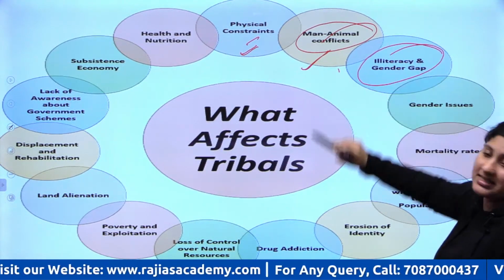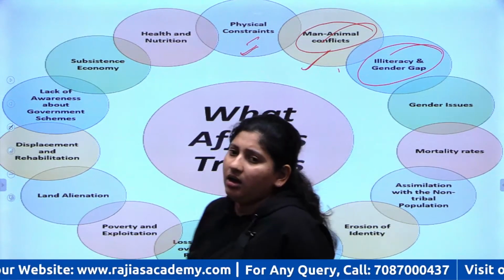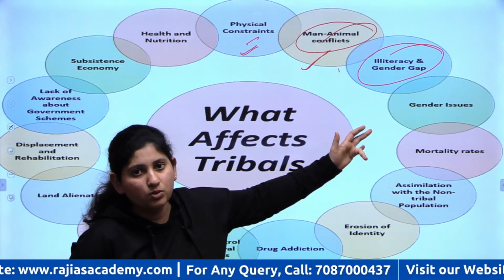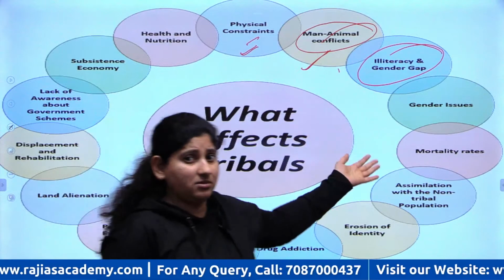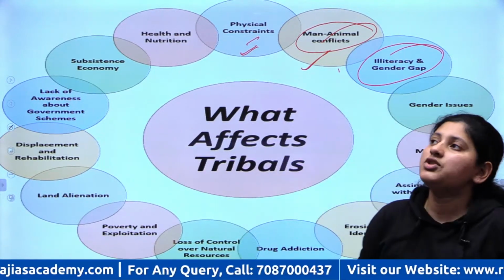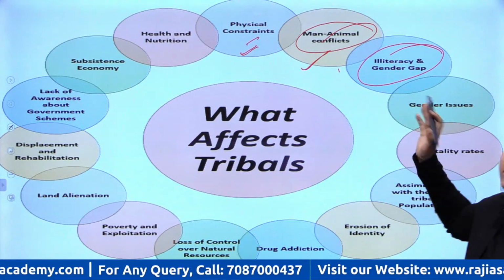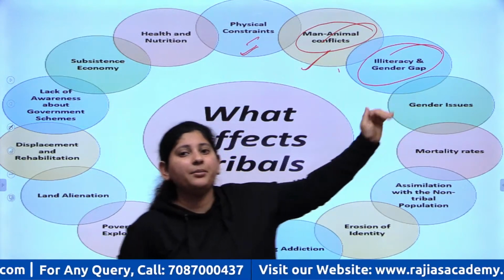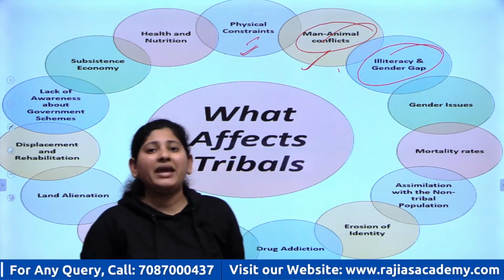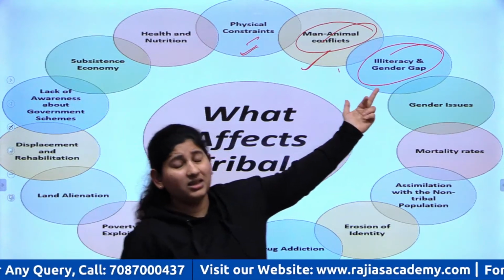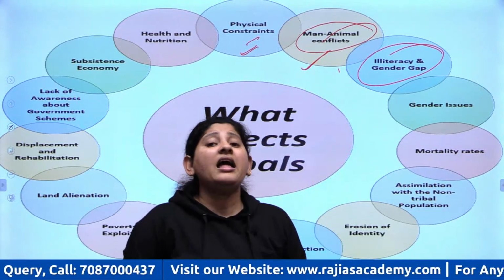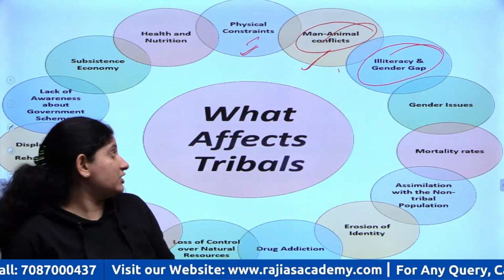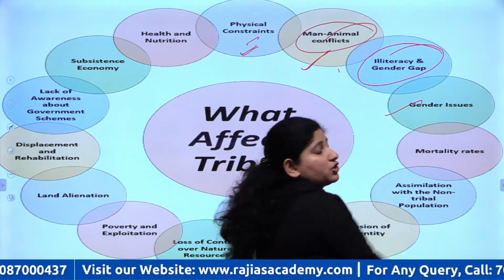Now, illiteracy and gender gap. They are unable to receive education, although we have come up with Ekalavya model schools. If you have not read about them, please remember this topic and go through it. So there is a lot of problem with their education. There is illiteracy, and particularly among tribal women. Between males and females, the tribal women are highly illiterate, and that leads to their commoditization, right?